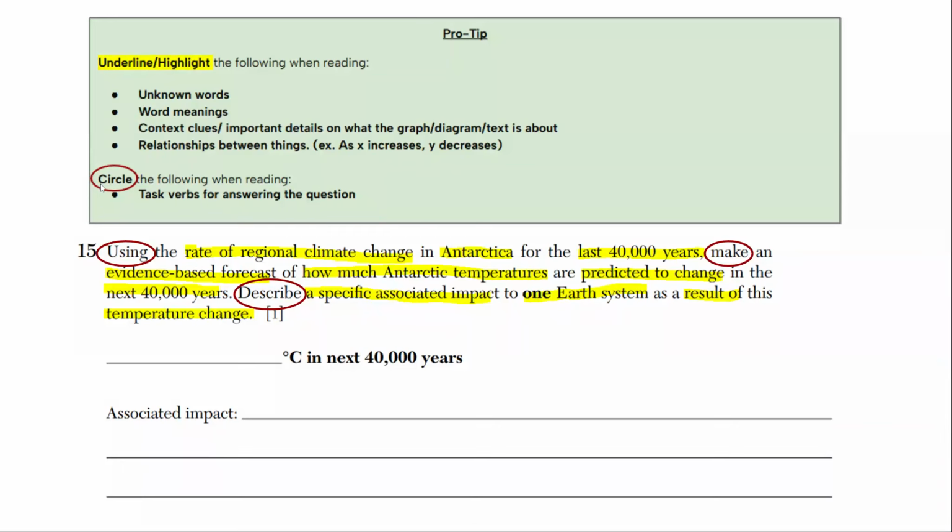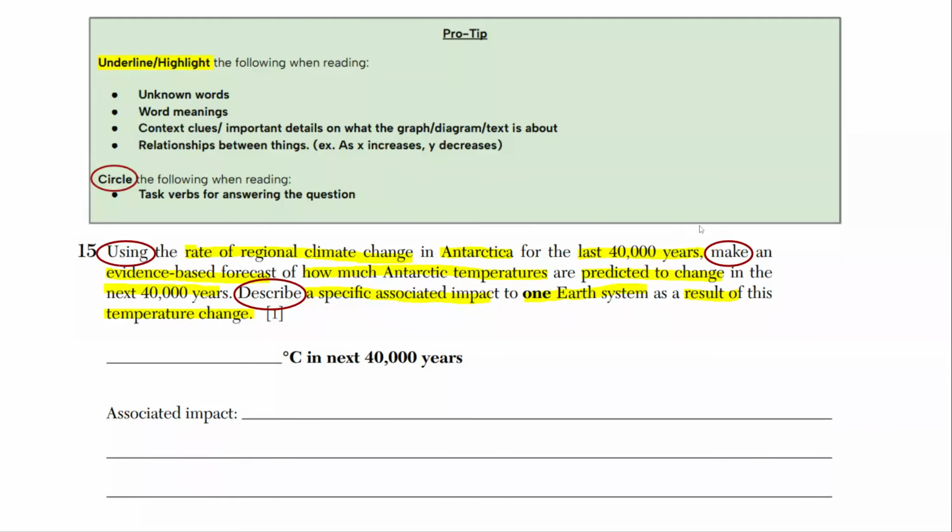So I'm circling the task verbs, the verbs in this question that are telling you to do a task. In this case, you're using something. What are you using? Rate of regional climate change in Antarctica in the last 40,000 years. I highlighted those parts. Then make is a task verb. What are you supposed to make? An evidence-based forecast of how much Antarctic temperatures are predicted to change in the next 40,000 years. And then describe, circling that because that's a task verb, a specific associated impact to one Earth system as a result of the temperature change.